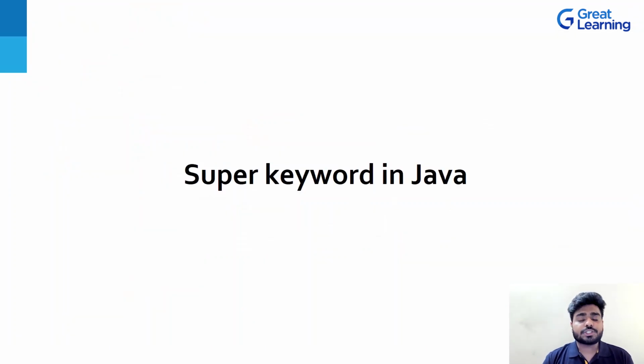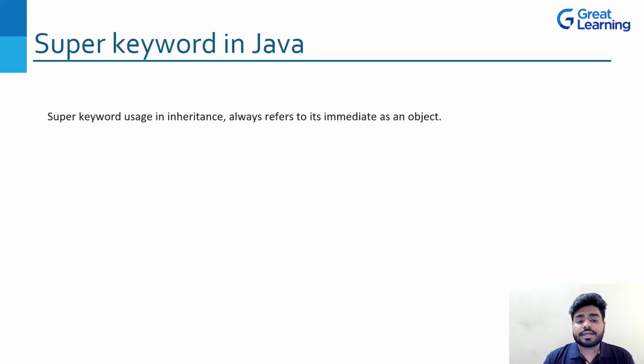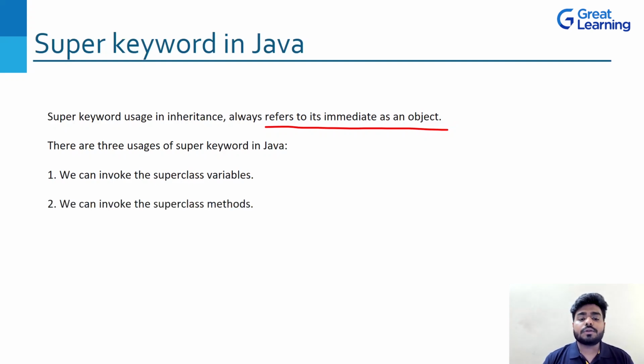Now let's move to the next topic, which is the super keyword in Java, and let's understand what this is. What happens when you use the super keyword? Now, the super keyword, as used in inheritance, always refers to its immediate parent object. What does this sentence mean when we say it refers to its immediate parent object? Let's see. There are 3 total usages of the super keyword. We can use it to invoke the superclass variables, we can use it to invoke the superclass methods, and we can use it to invoke the superclass constructor.